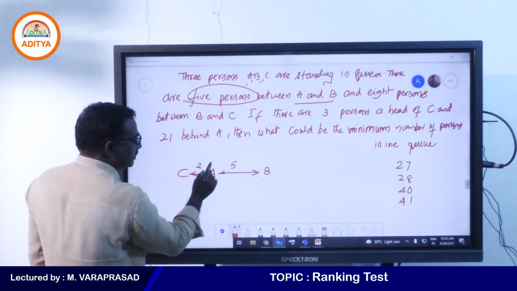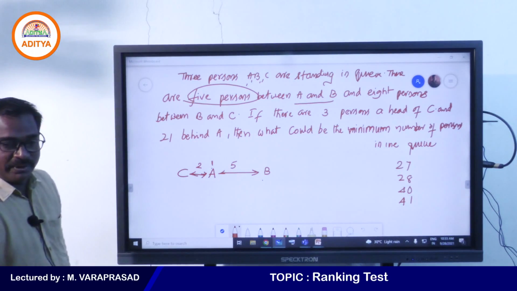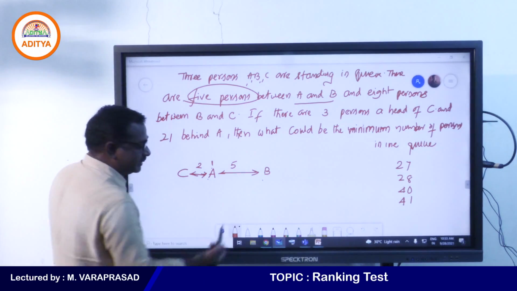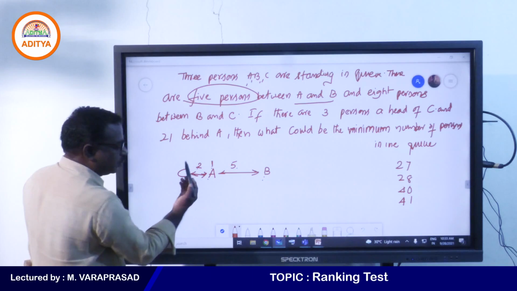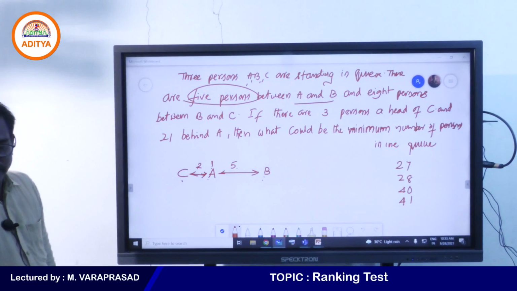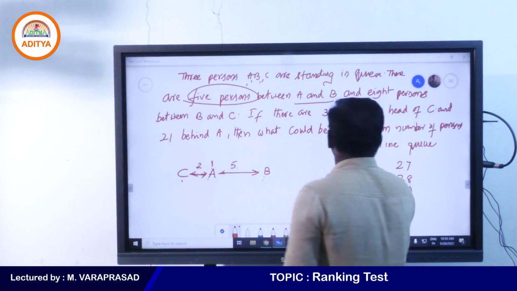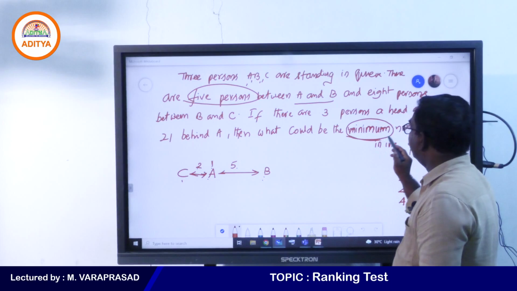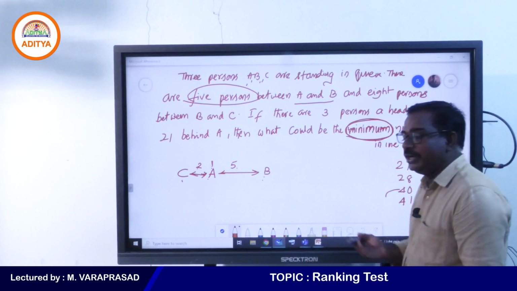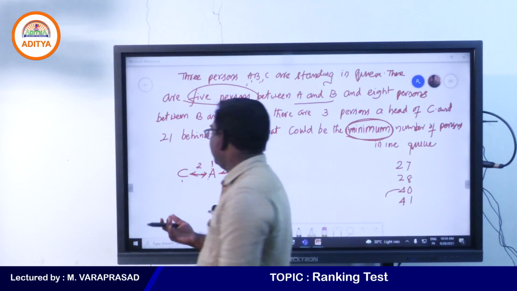See, 2 plus 1 plus 5, that is 8. Between A and B 5 persons are there. Between B and C 5 plus 1 plus 2, 8 persons are there. I am reducing because he asked the minimum number of persons, so we need to reduce as much as we can.